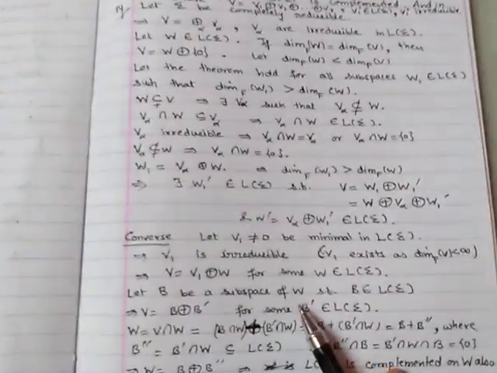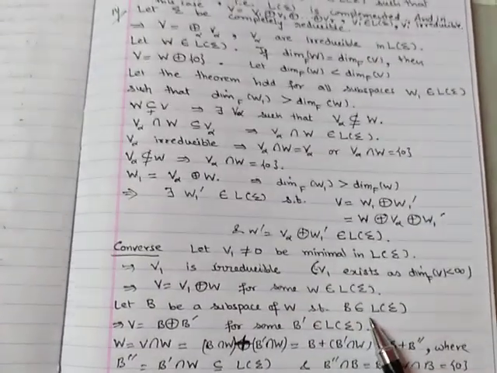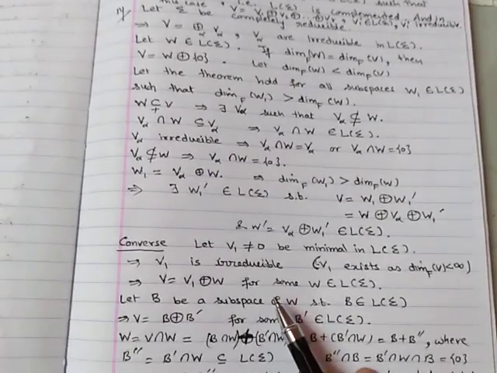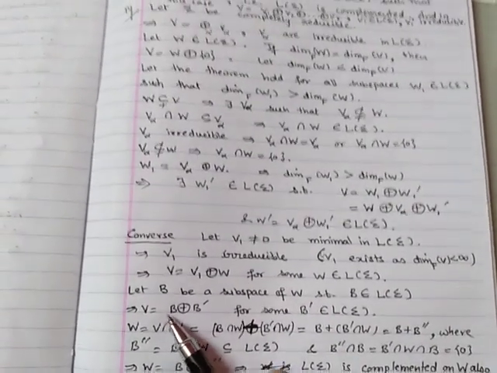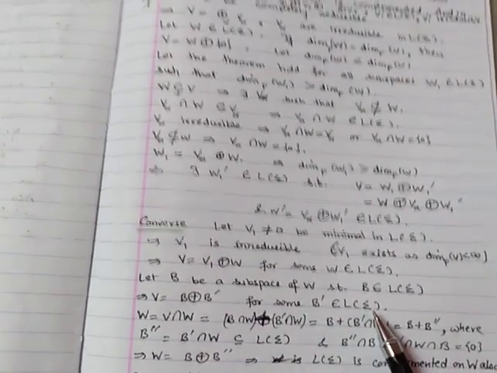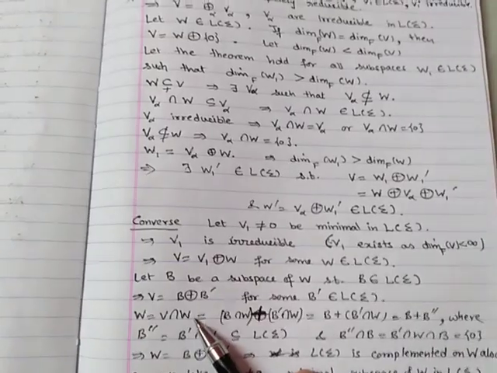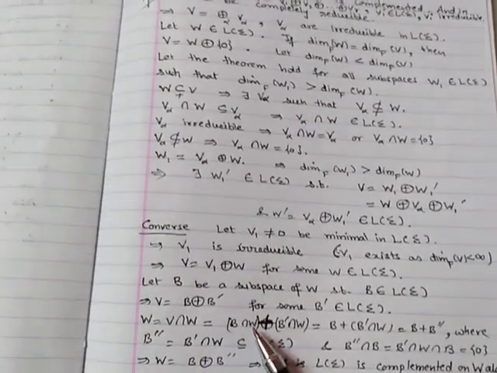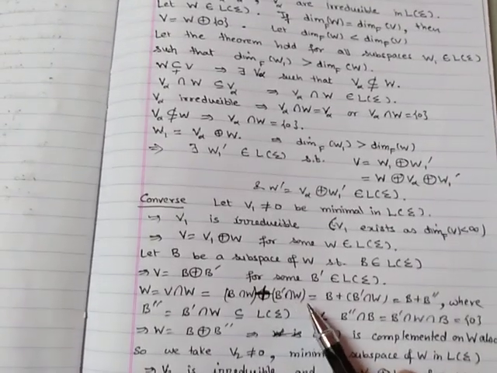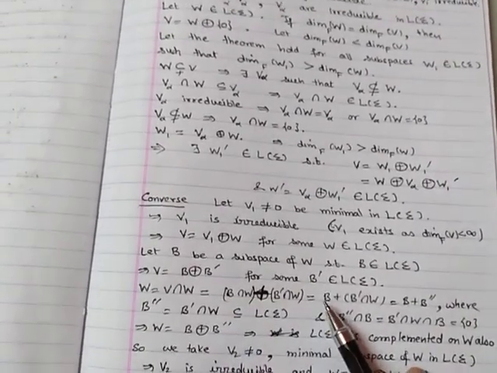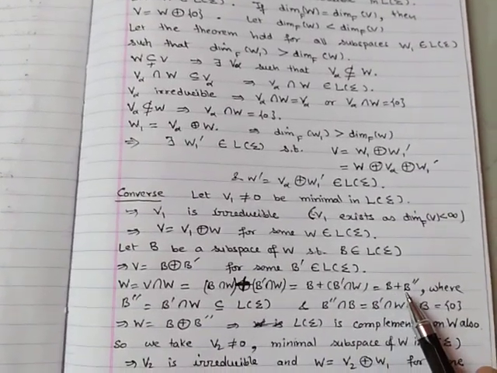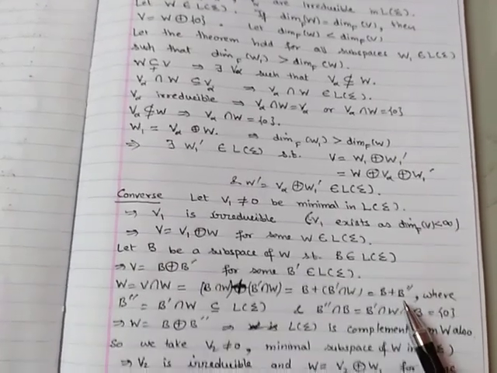Now suppose B is a subspace of W in L sigma, then B is also a subspace of V. And L sigma is complemented, that means V will be B direct sum B dash for some B dash in L sigma. So W is V intersection W. So this is equal to B intersection W plus B dash intersection W. B intersection W is B, and we write B dash intersection W as B double dash. So this becomes B plus B double dash.